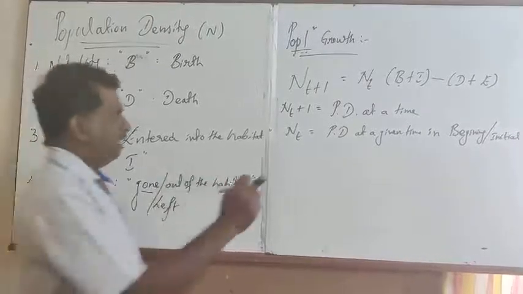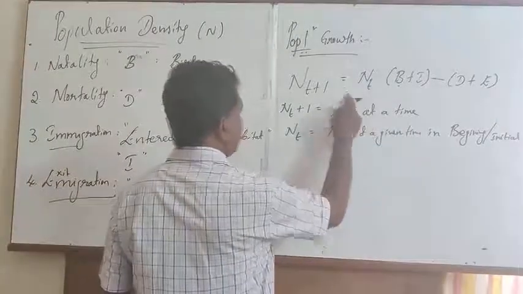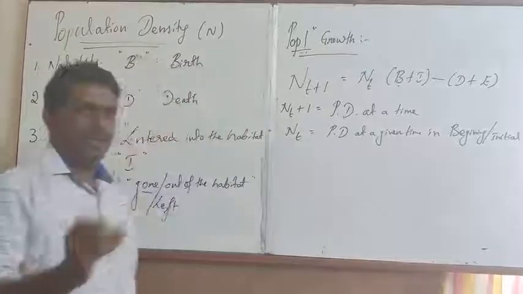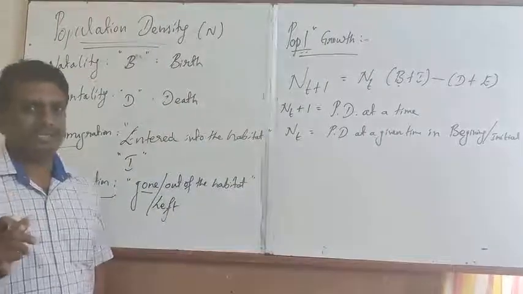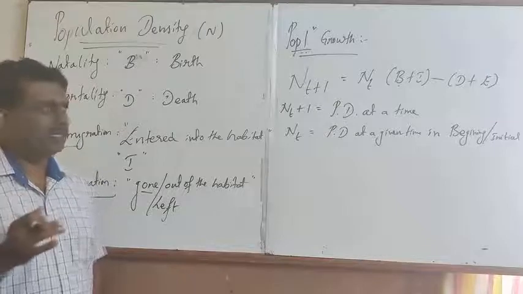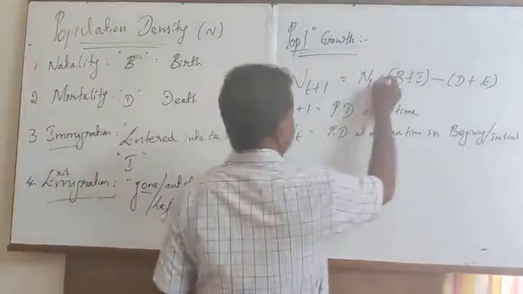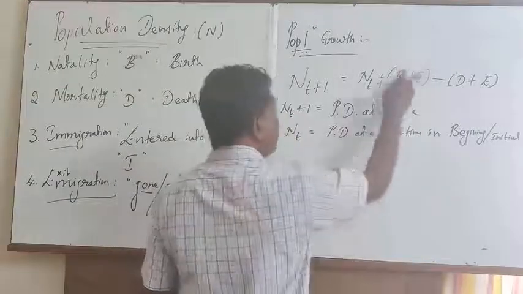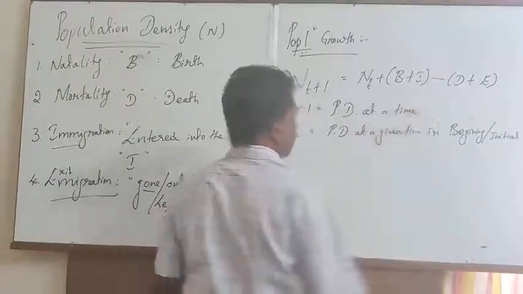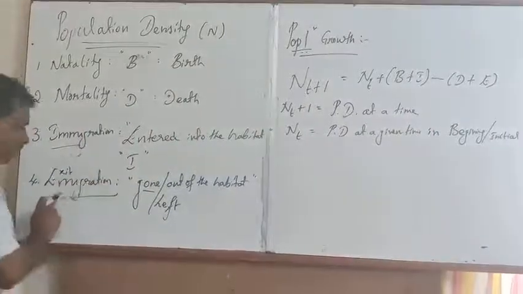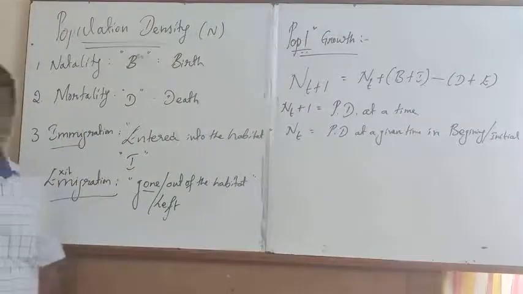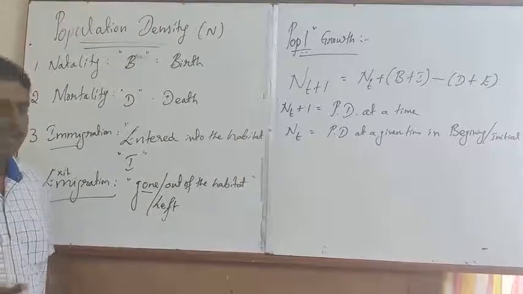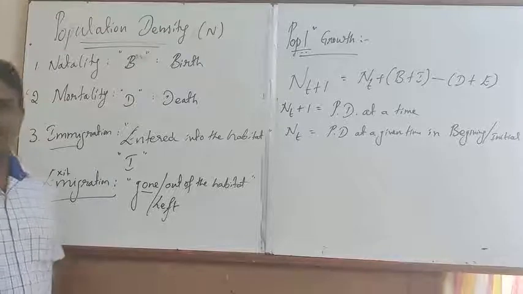The population density at a given time is equal to N(t), the population density at a given time in the initial stages, plus birth plus immigration, which leads to an increase in the population, minus the death plus emigration. This will give the information regarding the population density in a particular geographical area.